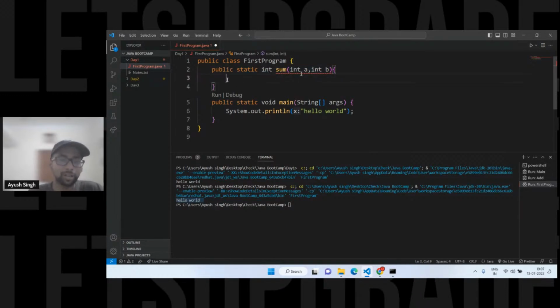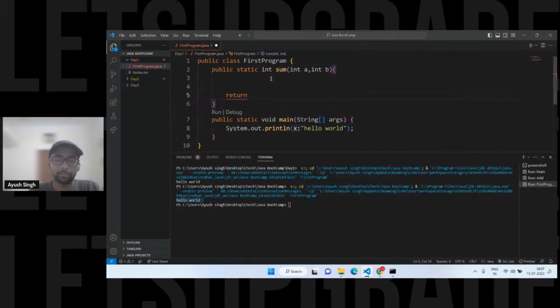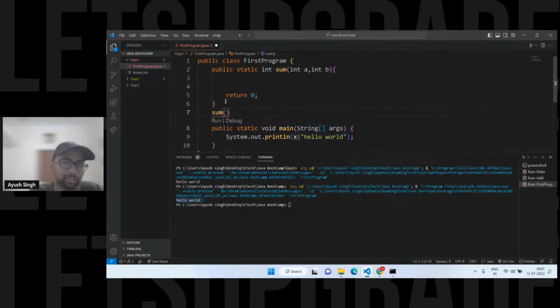It returns. So it will give you an error, like it should return something. Let's suppose if I'm directly writing return 0. So the compiler will let it go. Okay. So if you don't have any main method, how is this function going to run, right? You cannot directly call in here like this. Doesn't make any sense. Okay, because everything works in here.